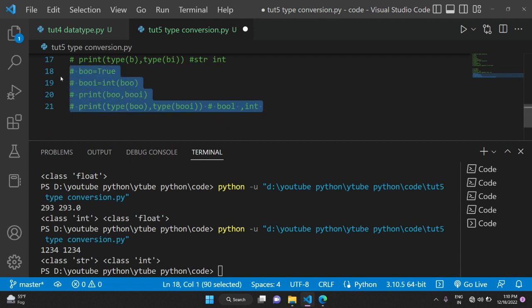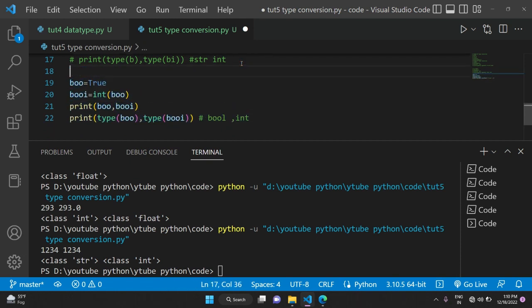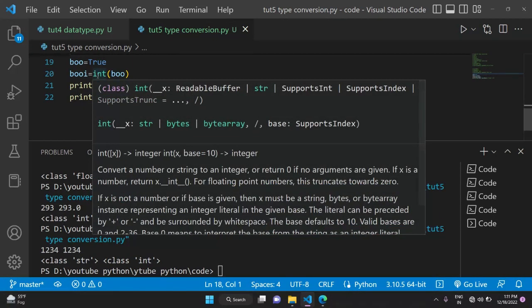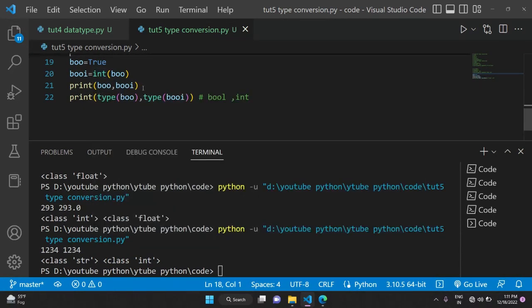The third example is: boo stores the boolean value True, and booi is int of boo, so booi stores the int of boo. Boo is equal to True, and print boo and booi: boo prints True, and booi prints 1, because True is converted into an integer, and it is stored as 1. Then type of boo and type of booi: type of boo is bool, but type of booi is the integer type.